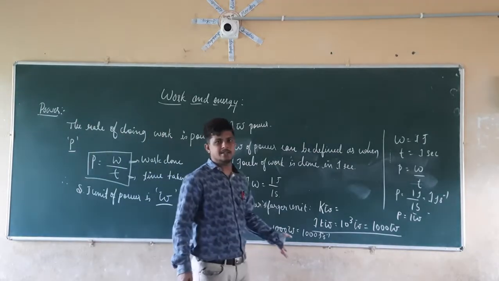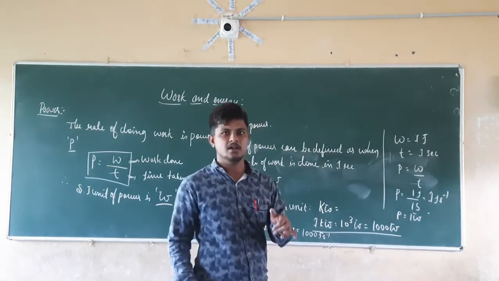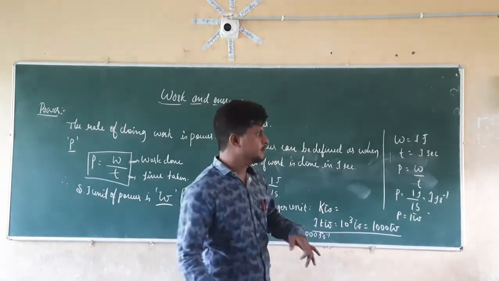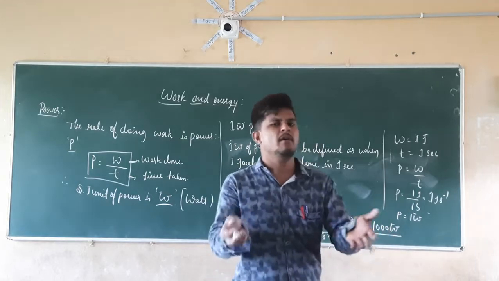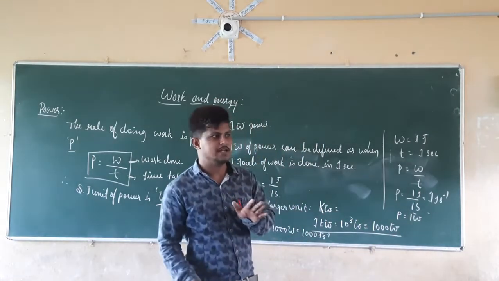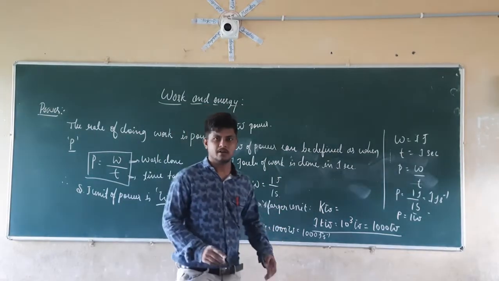So this is the larger unit of power, and watt is the smaller unit of power. Depending on the capability to do work, we take the power unit. If it is doing more work, we take it as kilowatt. If it is doing less work, then we take the power as watt only. So this is about power.